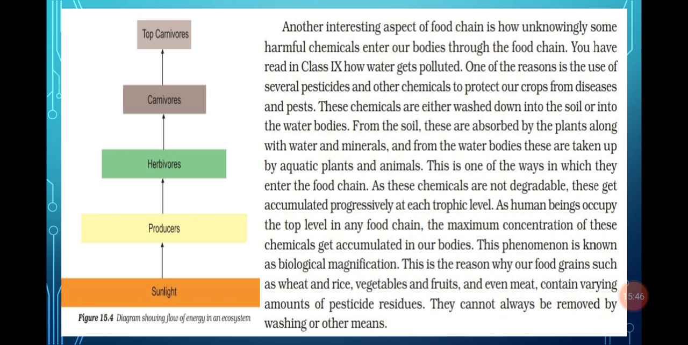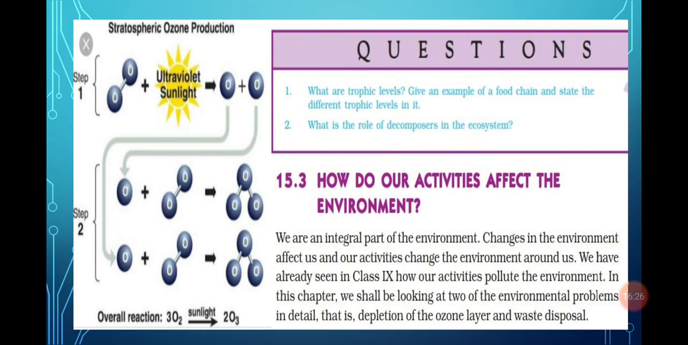As these chemicals are non-biodegradable, they accumulate progressively at each trophic level; their concentration increases at each trophic level. Human beings are at the top of the food chain; every food chain, maximum food chains, ends at human beings. So the concentration of these chemicals is maximum in human beings. This phenomenon is known as biological magnification. Also, these chemicals cannot be removed by washing, because they are present in the interior of the organisms.